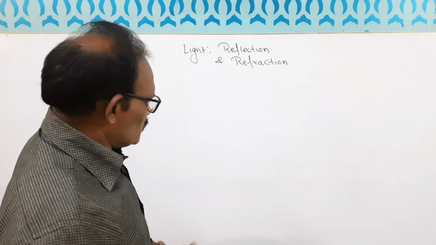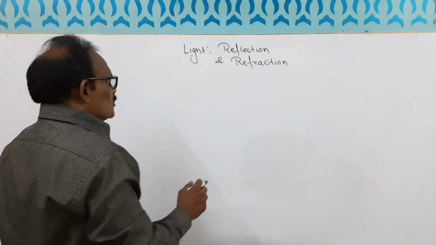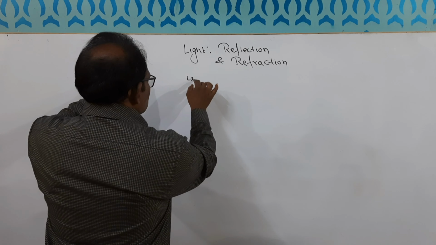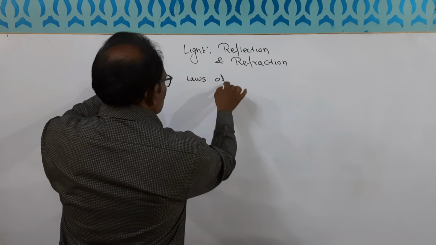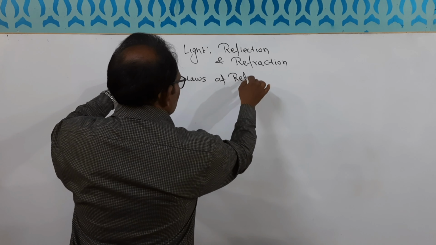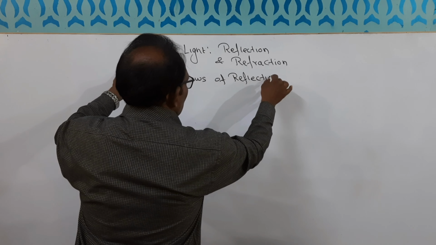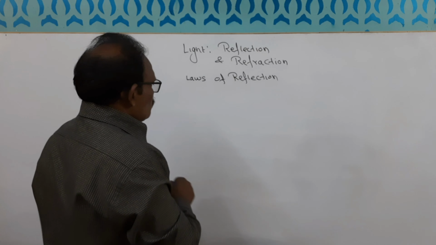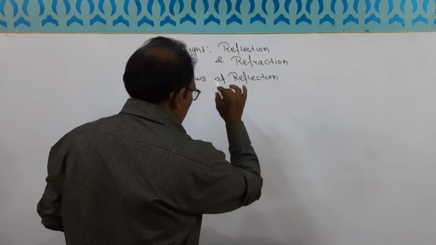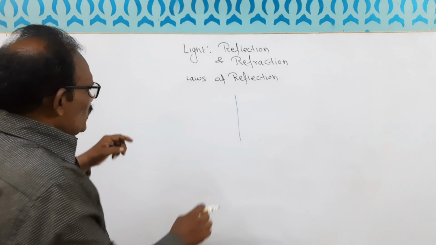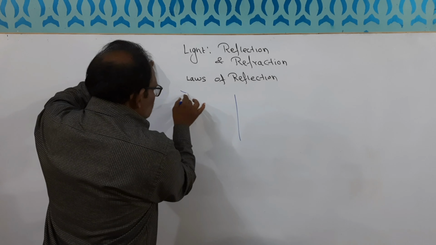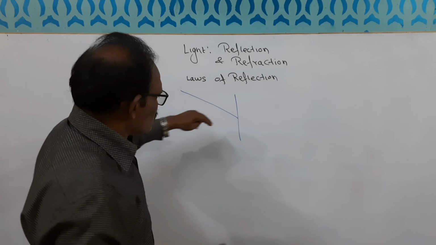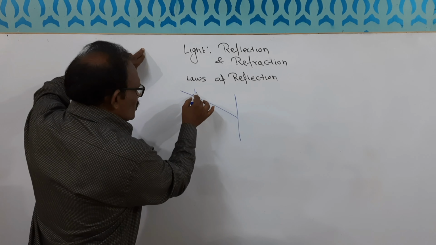Now what actually is reflection? Suppose there is a plane mirror, and let me explain the laws of reflection. Here is a plane mirror. Now a ray of light falls on it. The ray which falls here is called the incident ray.